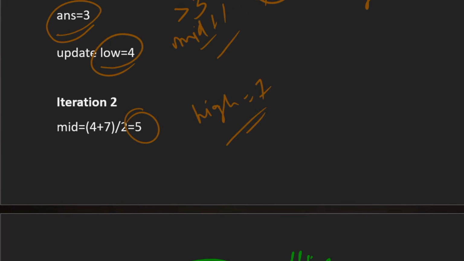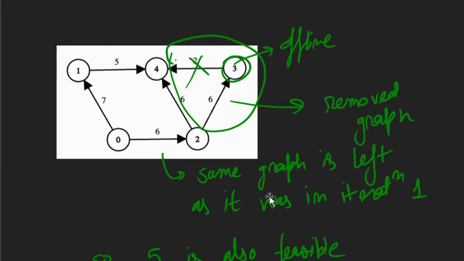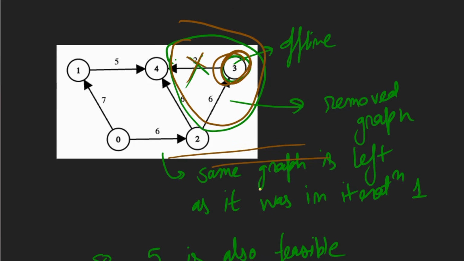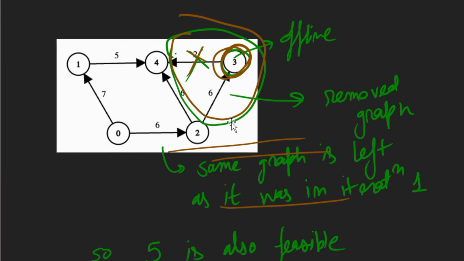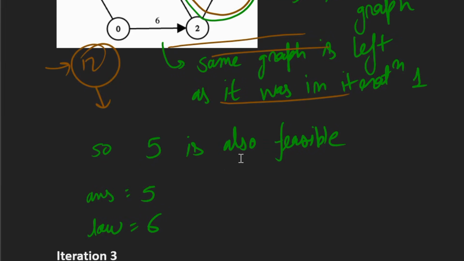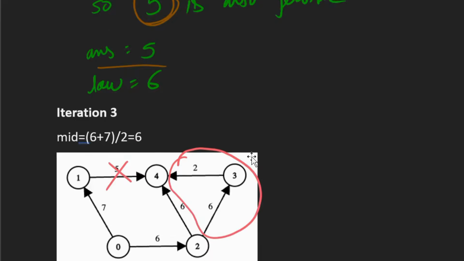So in iteration 2 we find the mid value 5. Now we remove all the edges lesser than or equal to 5. So again this part is removed because this edge is smaller and this node is offline. Now the same graph is left which was present in iteration 1, right? So again the distance to node 4 will be 12. So again this will also be feasible, so x value 5 is also feasible. So we update our answer to 5, and then we update our low value to 6.